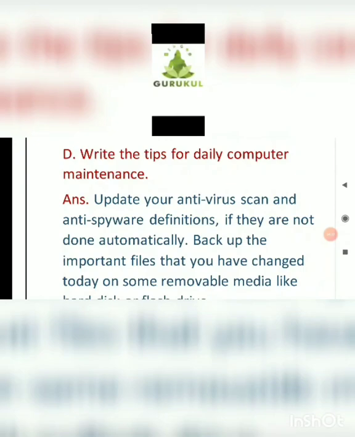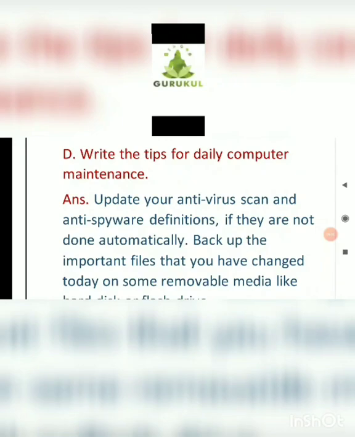What do you mean by spyware? Spyware means that some hackers can steal the information of any organization without informing or without the notice of the user. This is one kind of stealing process of information from an organization. So this is the spyware. Anti-spyware and antivirus software should be scanned on a regular basis if they are not done automatically.